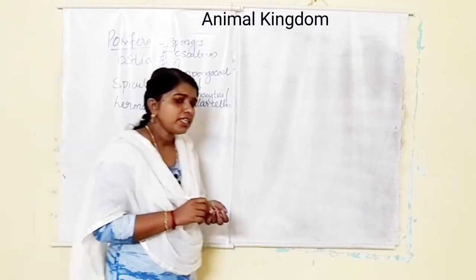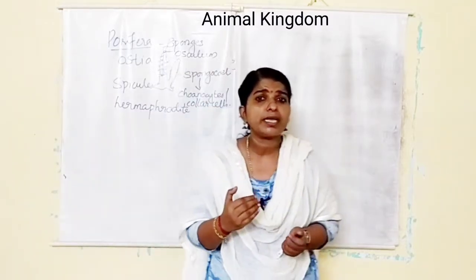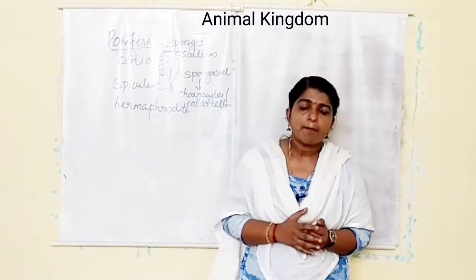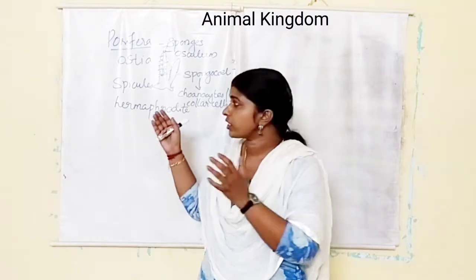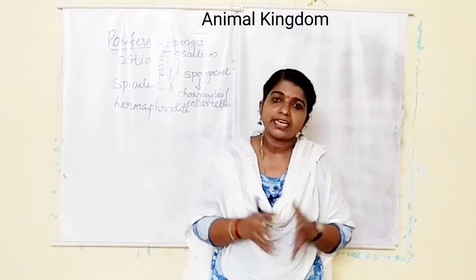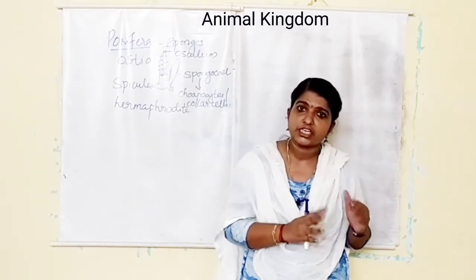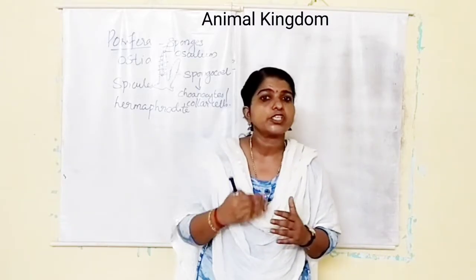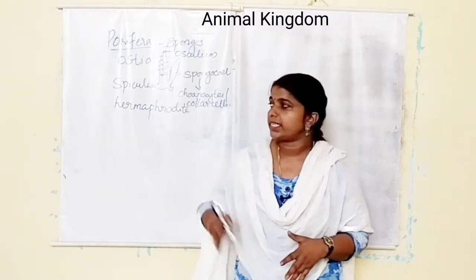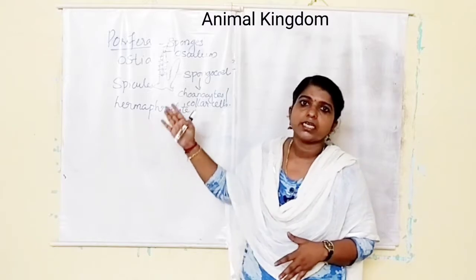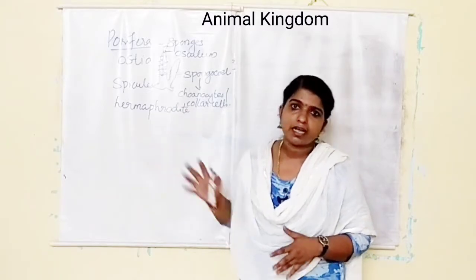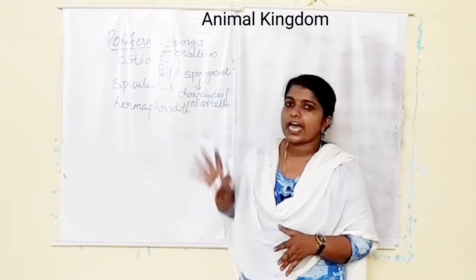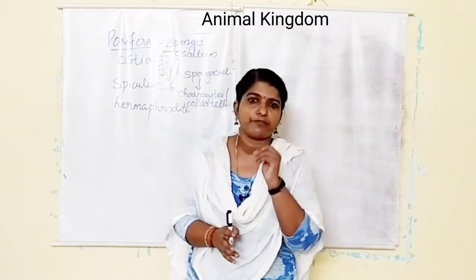They reproduce asexually by fragmentation. Sexual reproduction includes the formation of gametes, and fertilization takes place internally and development is indirect. That means a larval stage is there. The important examples are Scypha, Spongilla, etc. Those are the different characters of phylum Porifera.